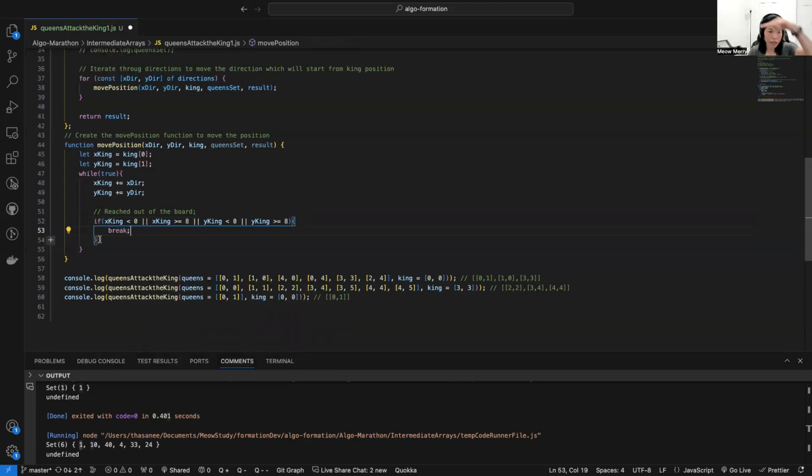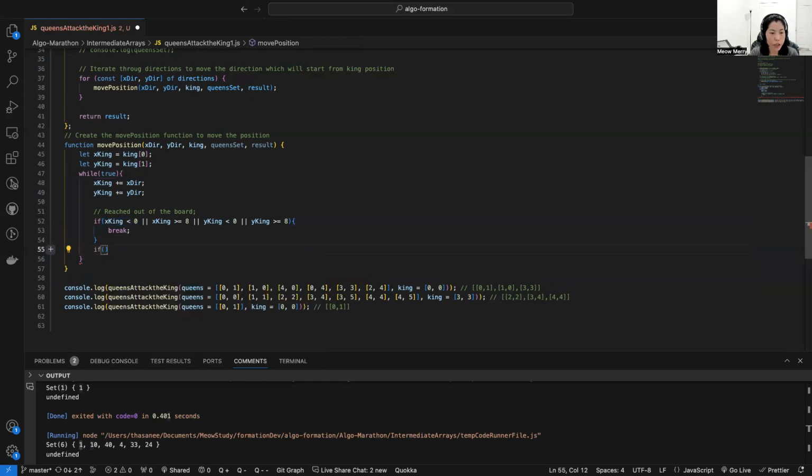Okay, we check like if there are, in this case, right? Sorry, in this case, our king is 0 0, which means on the corner. So if we are here, we want to break. And then we have another condition.